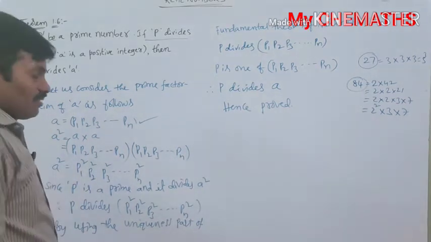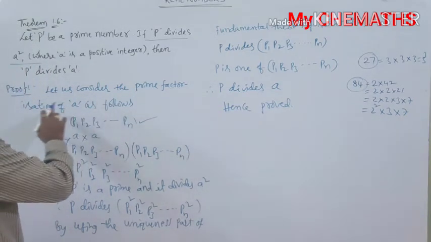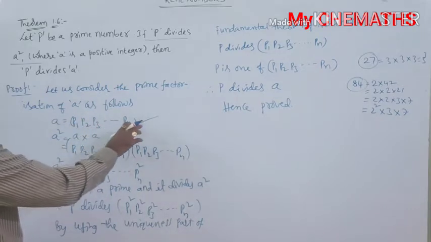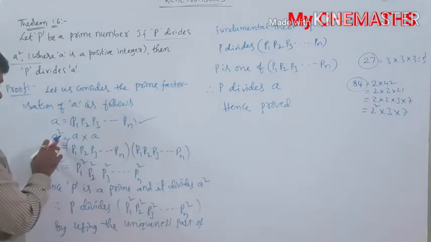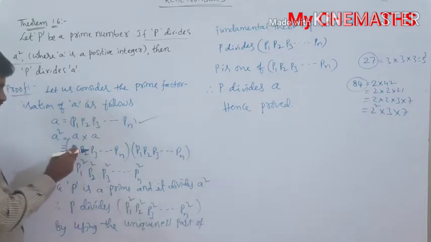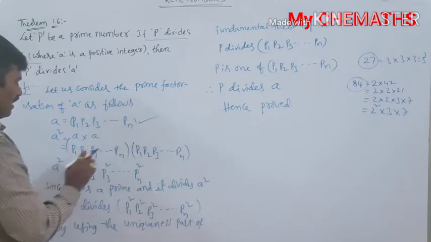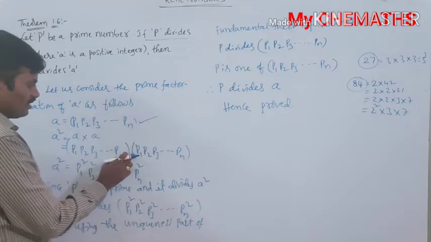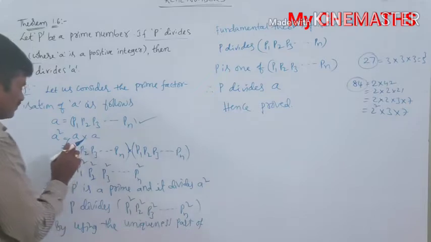See my dear children, in one minute I will explain once again. Let us consider the prime factorization of A as follows. A is equal to P1 into P2 into P3 and so on Pn, where P1, P2, P3 are primes. Here A square can be expressed as A into A. So what is the prime factorization of A? P1 into P2 into P3 so on Pn. So A into A is P1 into P2 into P3 into so on Pn into again P1 into P2 into P3 so on Pn. These are primes.